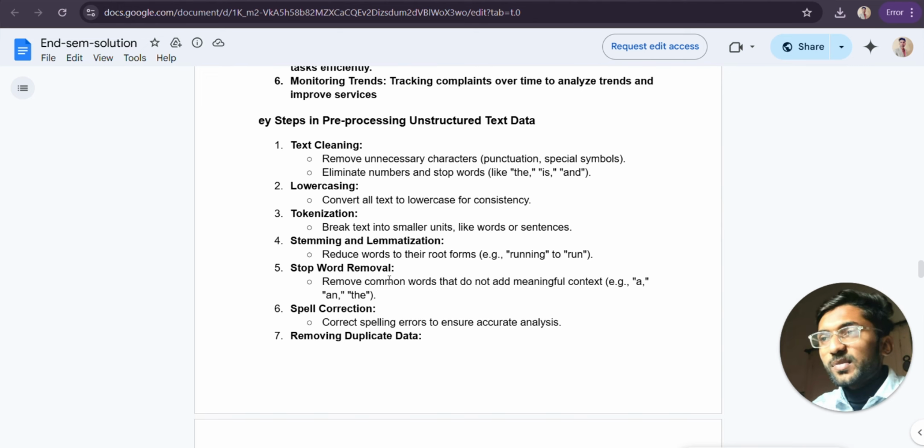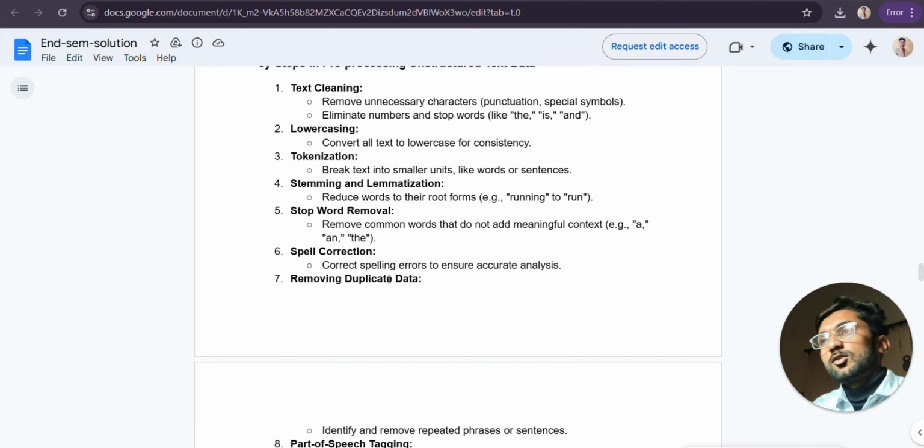First is text cleaning. Text cleaning simply removes unnecessary words like 'the', 'is', and 'and'. We remove this kind of word because they have less meaning and are less important for generating our output. Next, lower casing. We need to convert the text to lower case because if some text is in upper case and some in lower case, then the system considers these two as different. That's why we convert all text into lower case. Then tokenization. Break the text into smaller units like words or sentences.